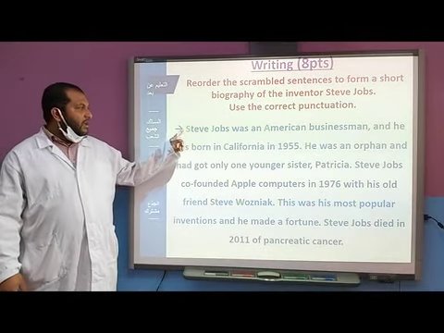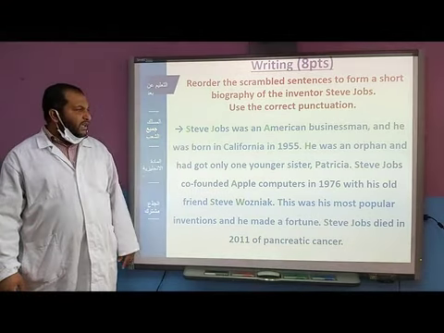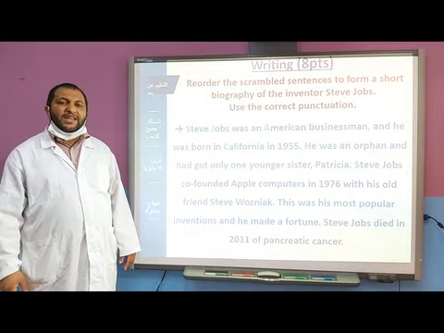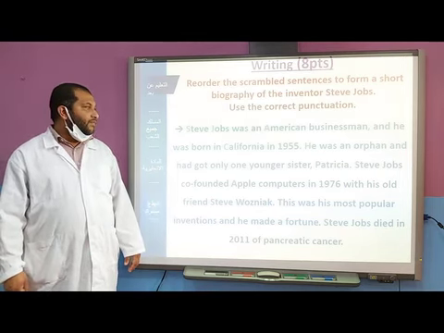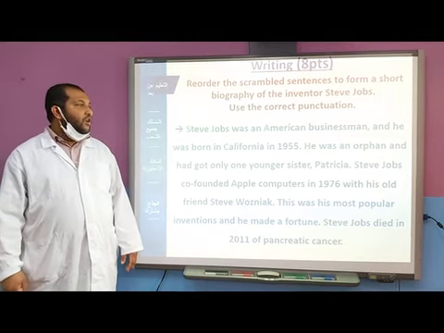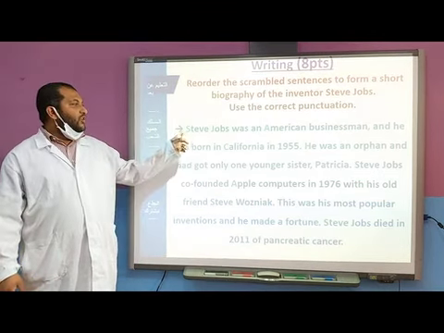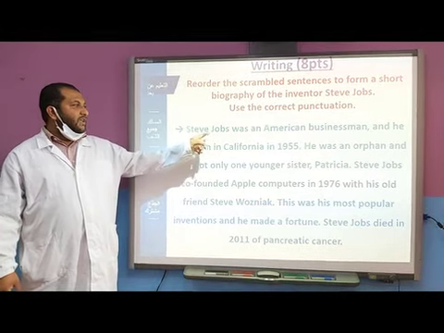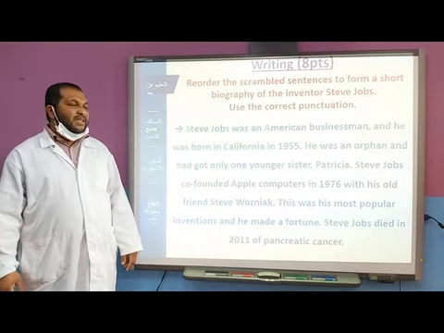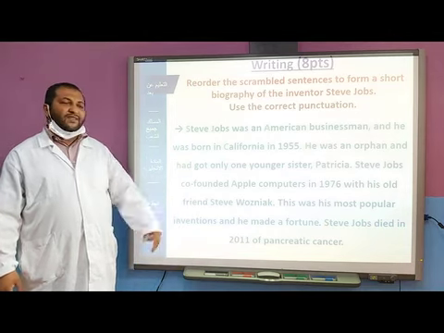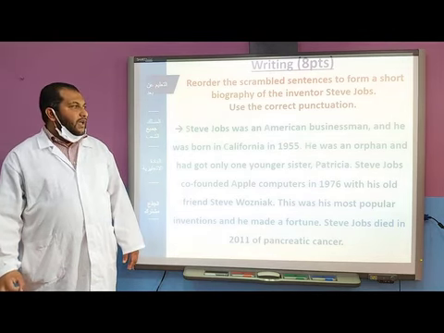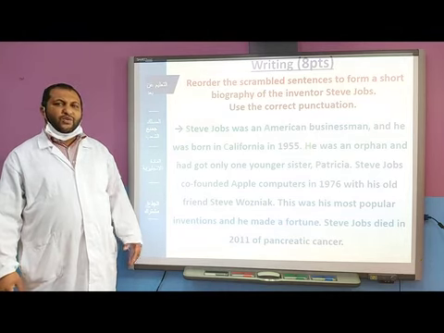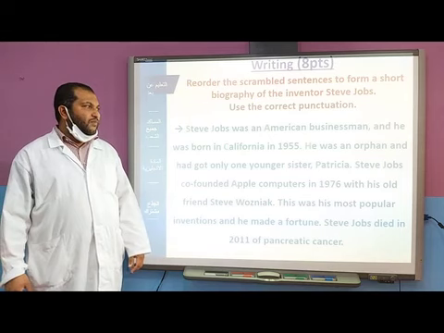As you see, in green, we use all the capital letters and punctuation needed to write and form this paragraph correctly. Steve Jobs was an American. We use a capital letter because it's a proper noun, Steve Jobs. He is an American. American also takes a capital letter because it's a nationality. American businessman. We have a comma. Why a comma? Because we already introduced a piece of information.